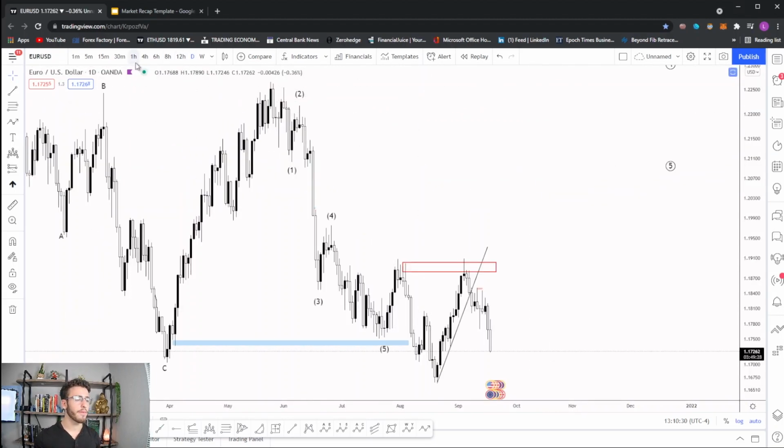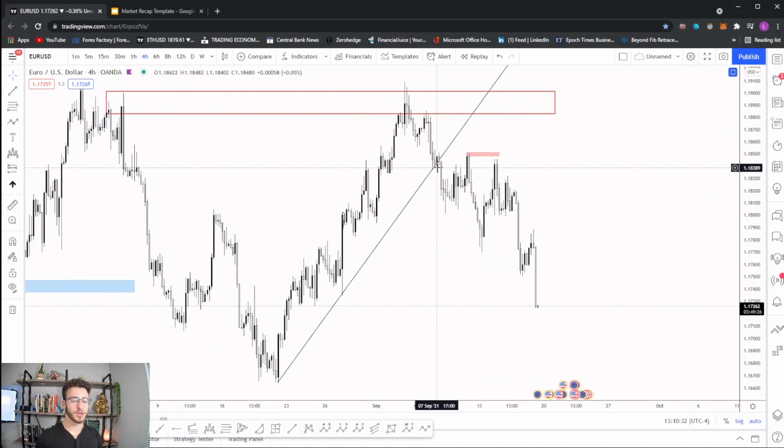EURUSD, just to recap from last week, we called a trade once we got the breakout here. So far, working out great. Congratulations if you took this. It's working out fantastic. I would start to lock profits, take some profits off the table, but final take profit will be this level right here, $1.16. But until then, we are just going to ride this one out.